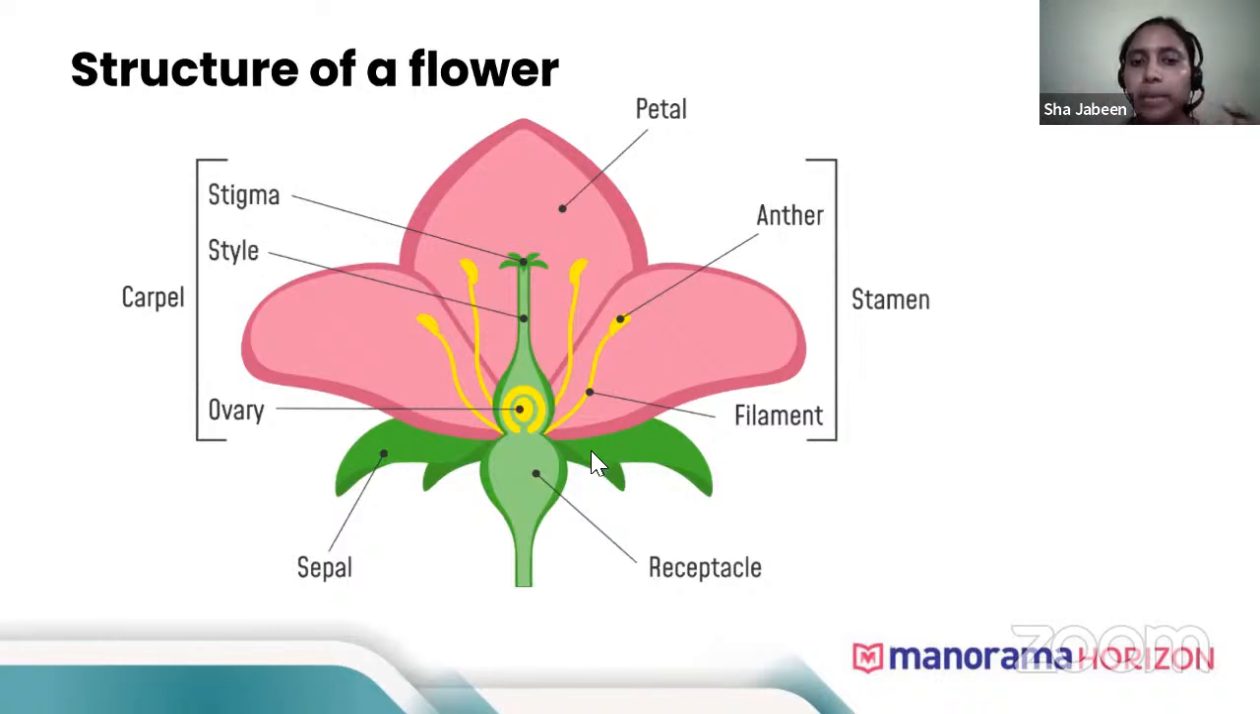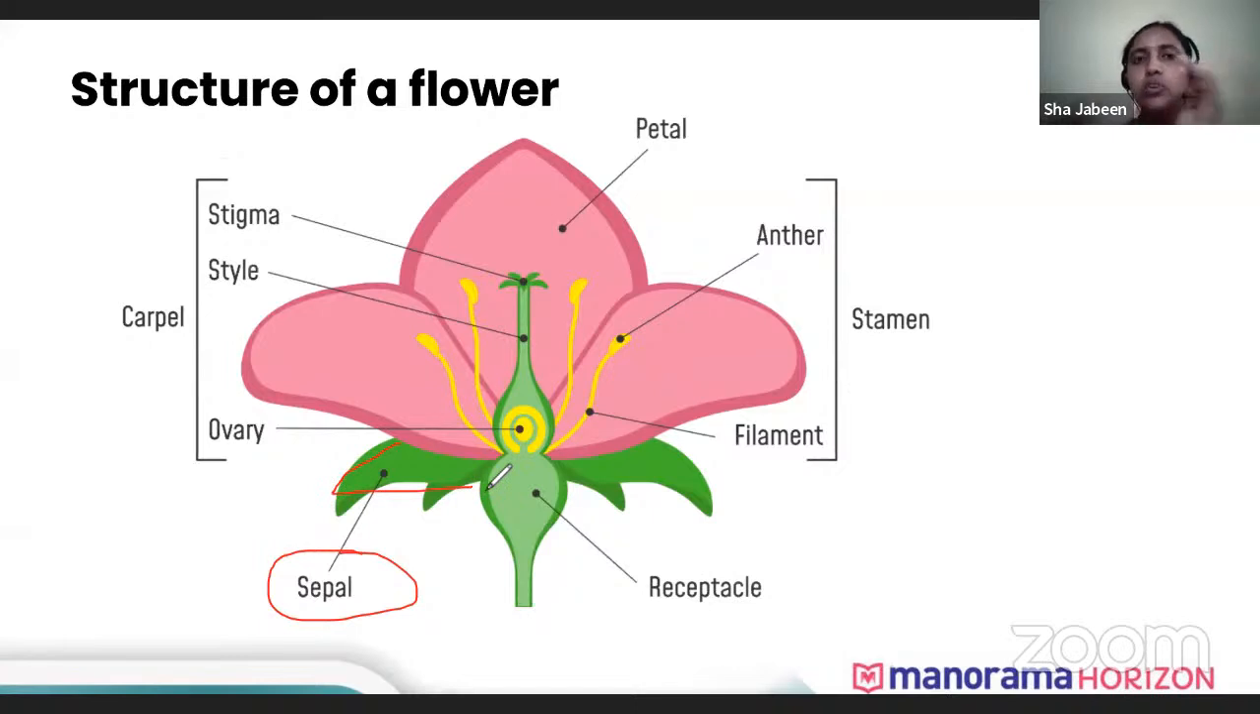One is the sepal. Sepals are usually green in color and they help in photosynthesis. Not only that, when the flower is in the bud stage, they help to protect the flower. Another is the petal. Petals are very colorful. These colorful petals are to attract the pollinators, which are required to transfer pollen from the anther to the stigma.